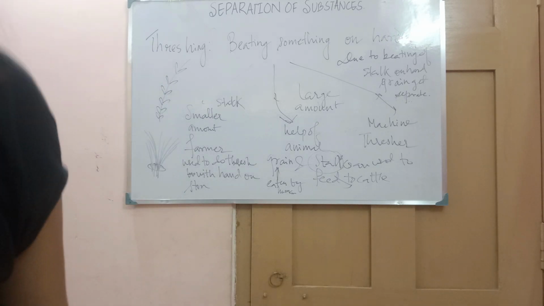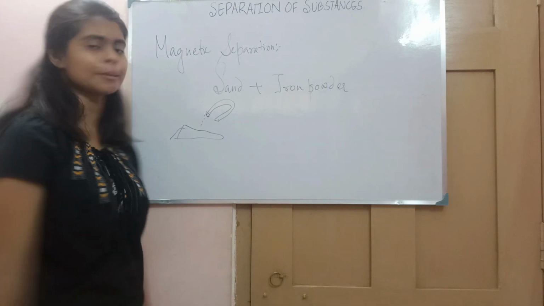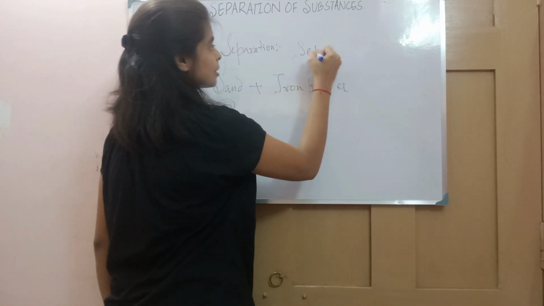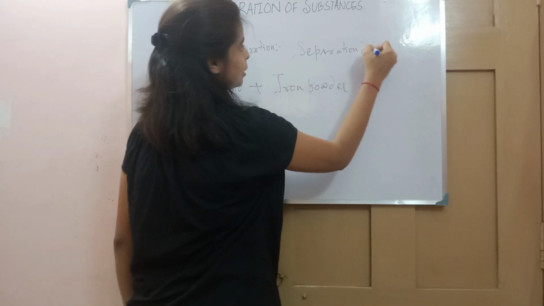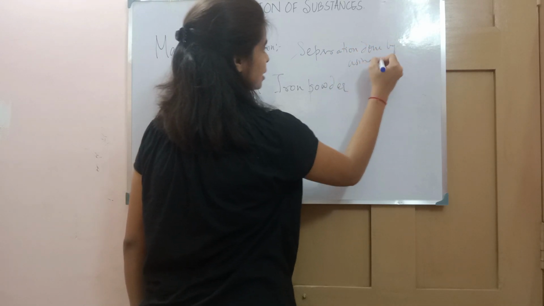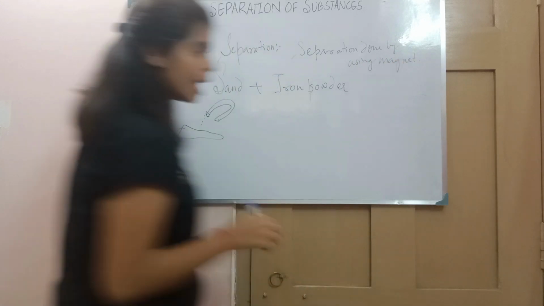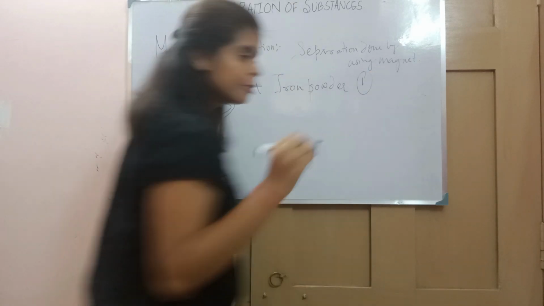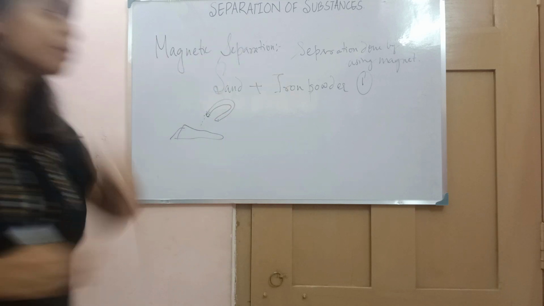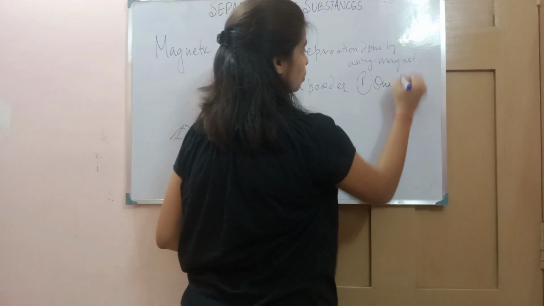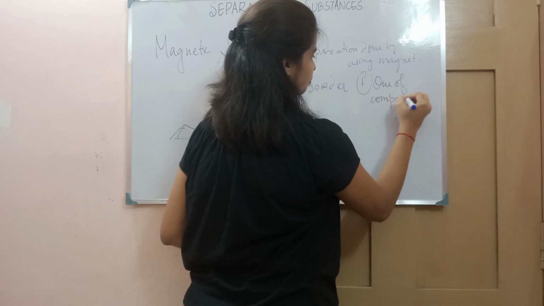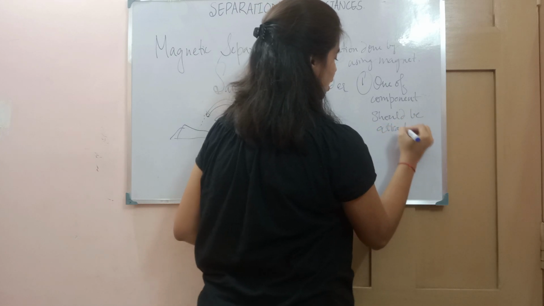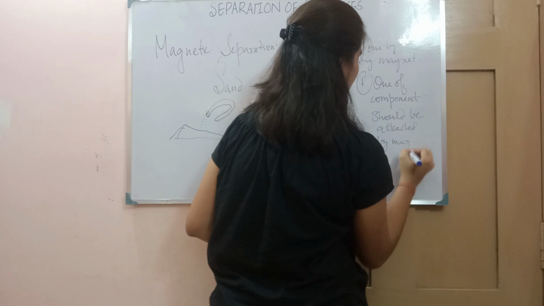Now let's come to the fifth one, that is magnetic separation. Magnetic separation is the separation done by using magnets. And why will we use magnets? We have to think that one of the components should be attracted. The main criterion that magnetic separation depends on is that one of the components should be attracted by a magnet. Otherwise we can't use this method.